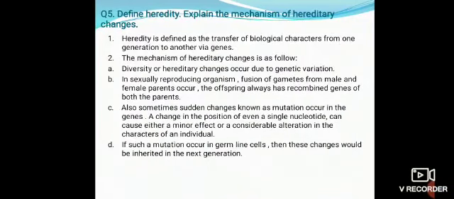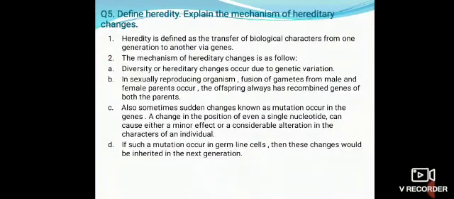Question number 5. Define heredity. Explain the mechanism of hereditary changes. Answer. First point. Heredity is defined as transfer of biological characters from one generation to another via genes. Second point. The mechanism of hereditary changes is as follows.